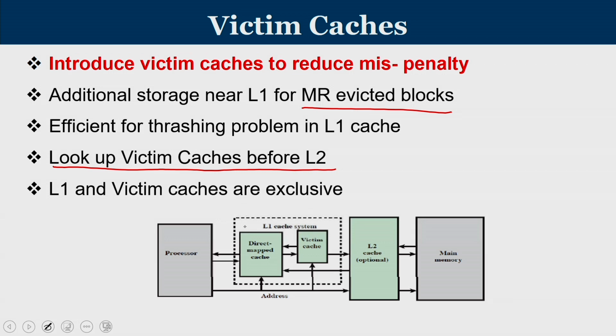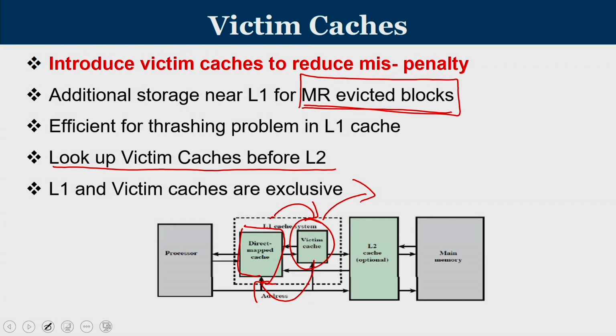See from this diagram, this is your L1 cache, and there is one more storage unit. It is an extended L1, maybe we can say that. The evicted blocks from L1 are kept in the victim cache. So when there is a miss in your conventional L1, you go and search in the victim cache prior to having a lookup in L2. If you get something from the victim cache, you promote it to the L1 cache and throw out something else. The most recently evicted blocks are kept in the victim cache. It is a FIFO queue. So when a block present in the victim cache is not re-referenced again, eventually it may be pulled out from the victim cache, and then you are going to write it back into L2.